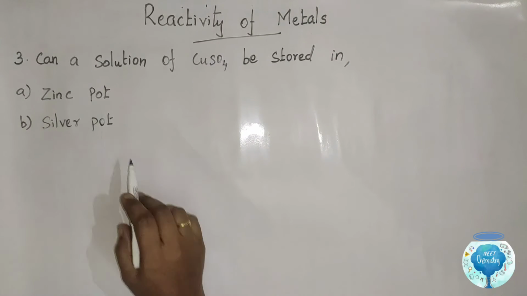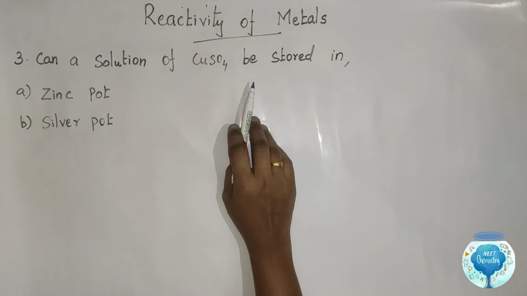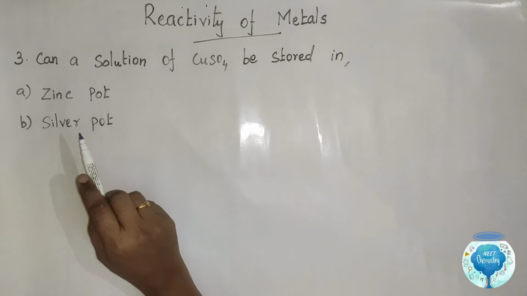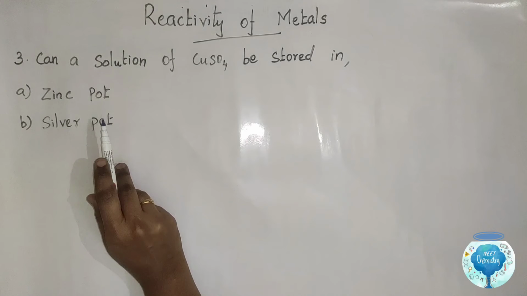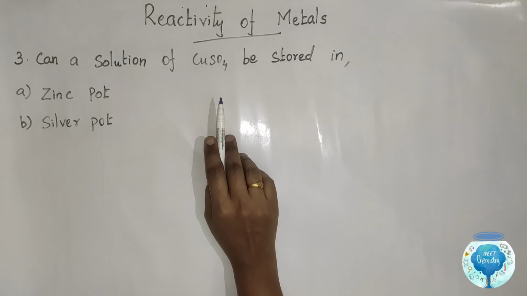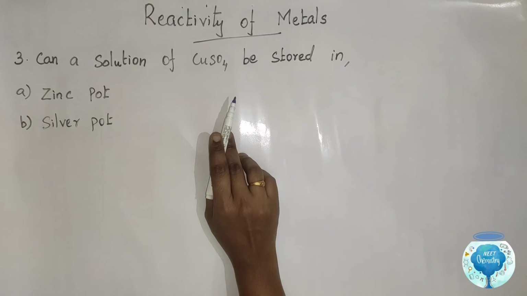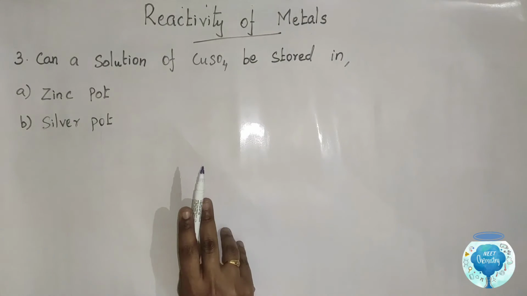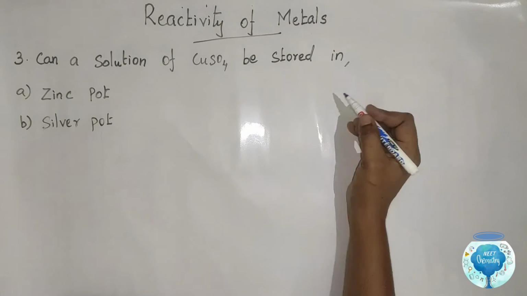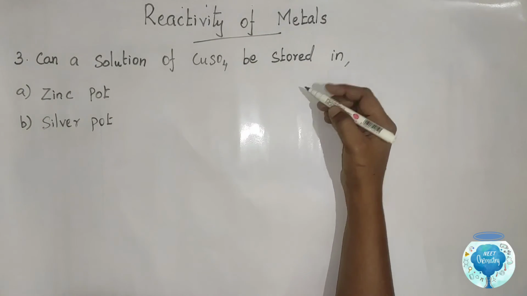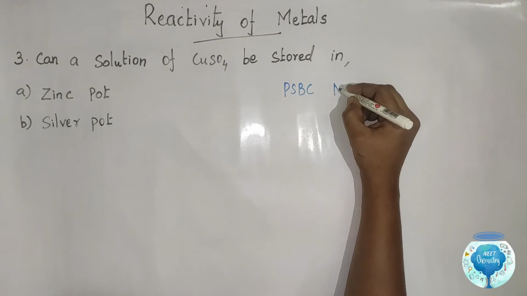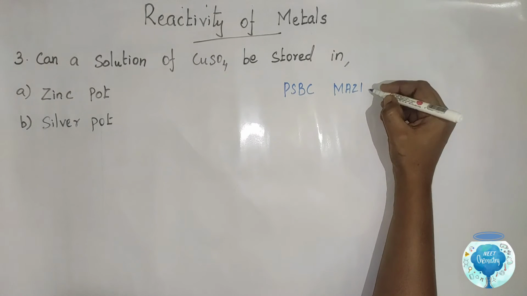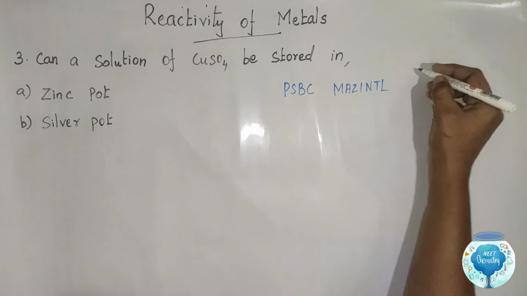The third question: can a solution of copper sulfate be stored in option A, zinc pot, or option B, silver pot? So the question is whether the copper sulfate solution can be stored in a zinc or silver pot. Already we remind that formula: PSBC, mesentyl, chop.